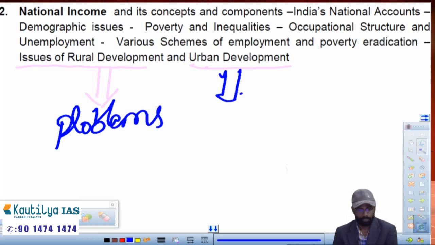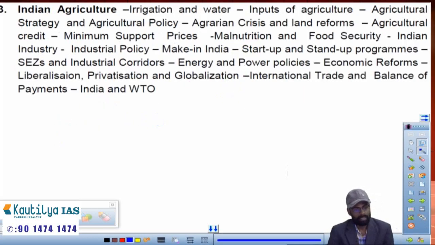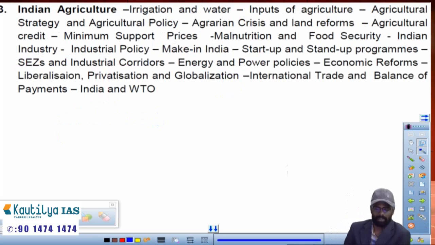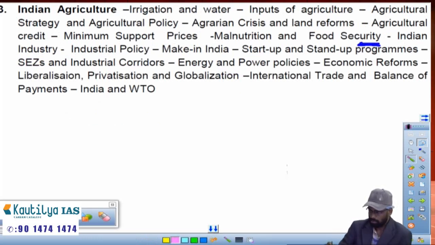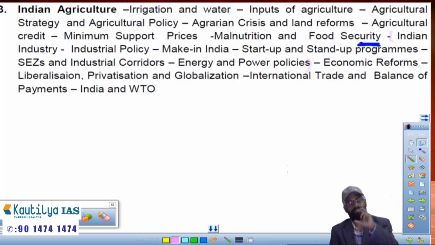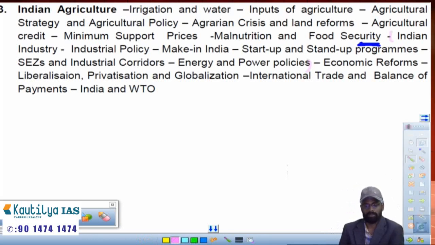Coming to the next chapter. They have given the heading as Indian agriculture, but I'll divide this unit into multiple chapters. First chapter up to food security, it is purely Indian agriculture. Then from Indian industry to policies, it deals with the industrial sector of India.